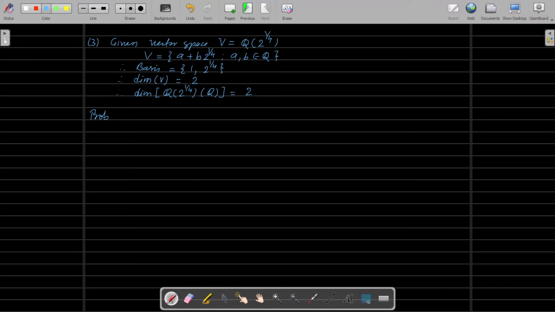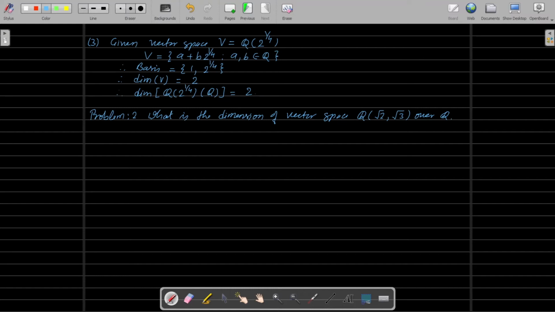Okay. For more clarification, let us do another problem. Problem number 2. What is the dimension of the vector space Q generated by the elements square root of 2 and square root of 3 over Q?